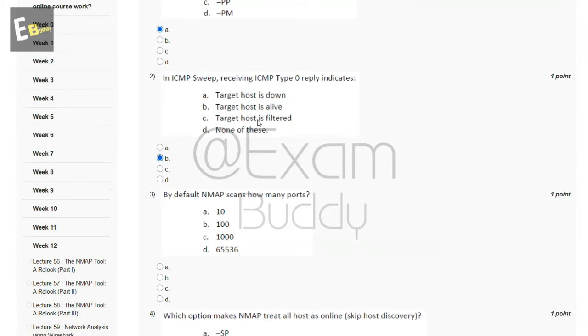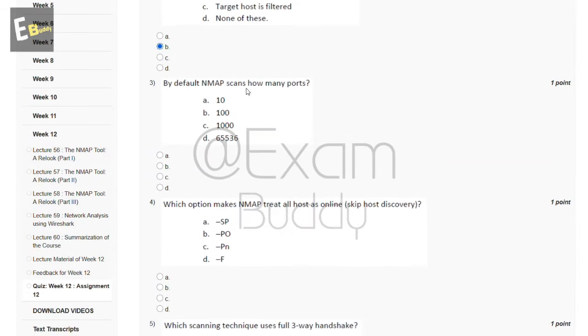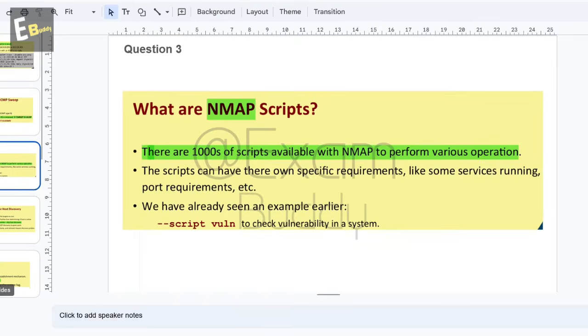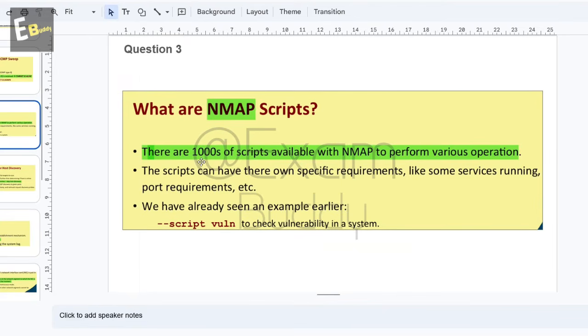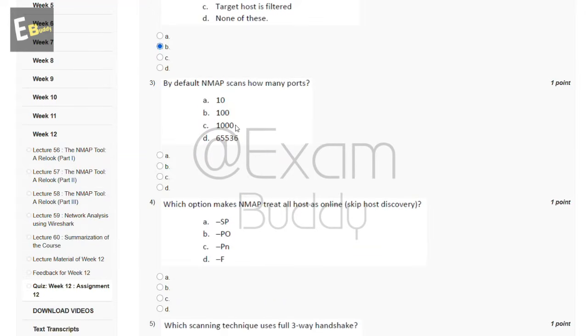Now the third question is: by default, an Nmap scan scans how many ports? So these are the options, and now let's check the answer of our third question. Nmap has thousands of scripts available to perform various operations. So the answer of our third question is C.